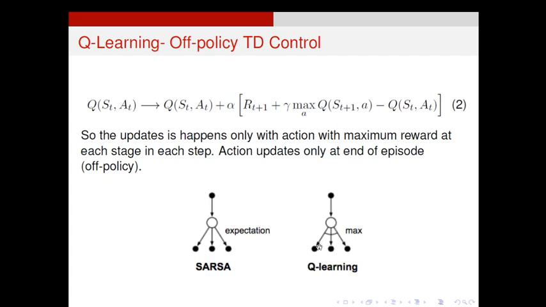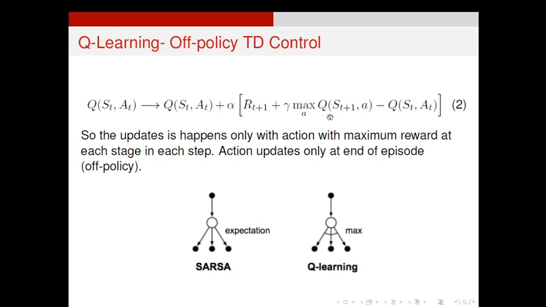So this is S t plus 1. There are 3 actions. Then how will we choose the action? Choose the action with the maximum reward. That is why I cross these actions by an arc. That is an indication for maximization. Sutton doesn't put a max letter along with this representation. Whenever we cross these actions by a curve, that means maximization. So the update happens only with the action with the maximum reward.